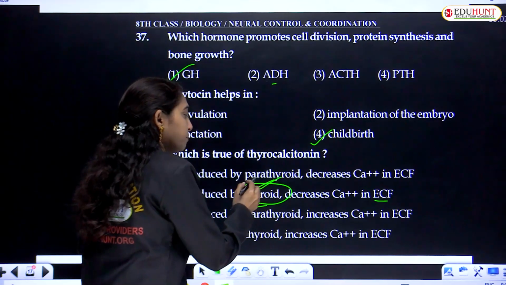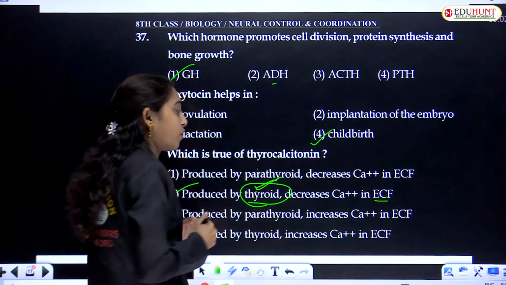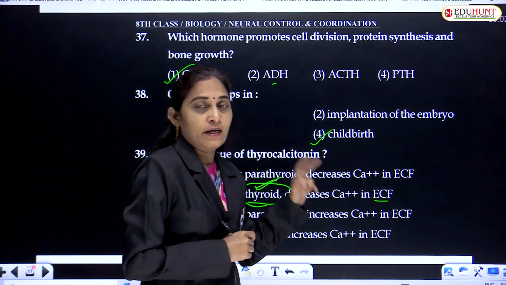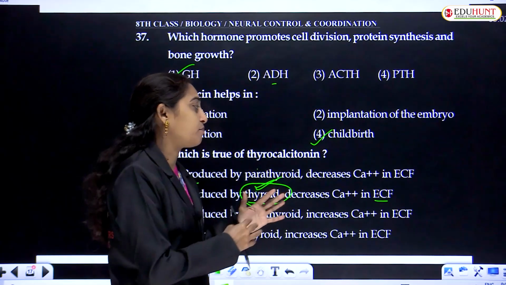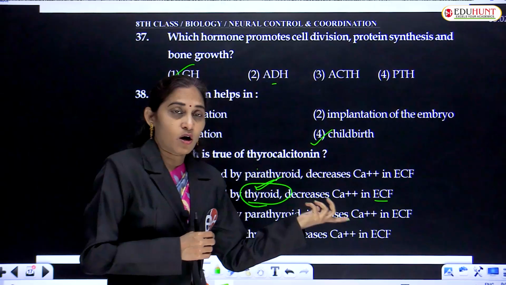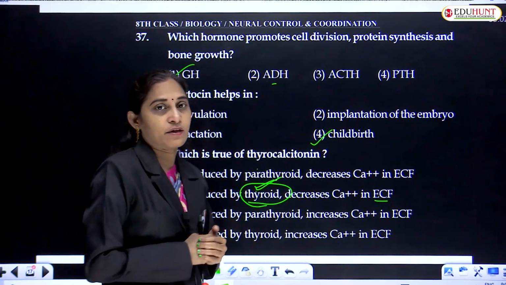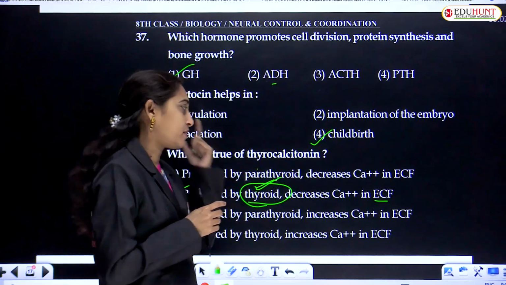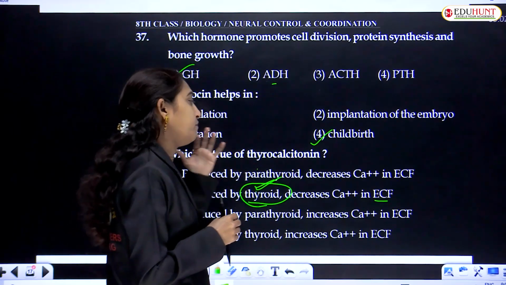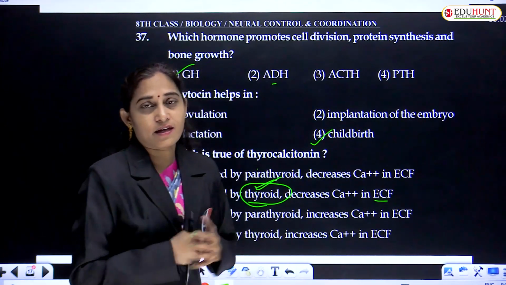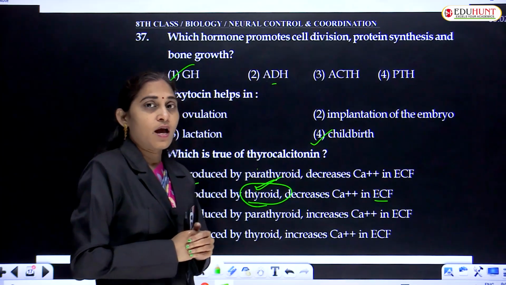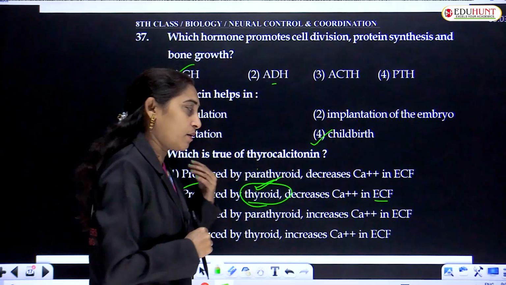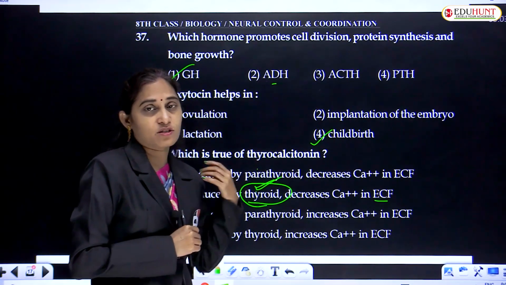There is a confusion between parathyroid and thyroid. There is a relation between calcium concentration, thyroid and parathyroid, but a little bit of confusion arises in this case: which causes an increase in the calcium ion concentration, and which causes a decrease in the calcium ion concentration in the extracellular fluid.